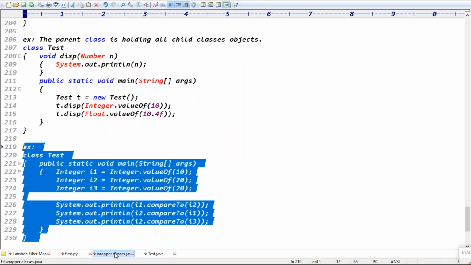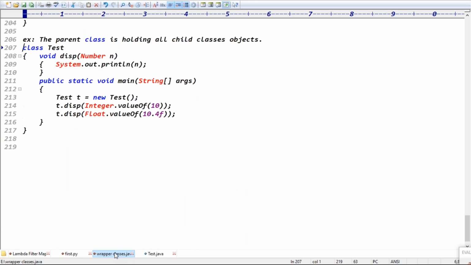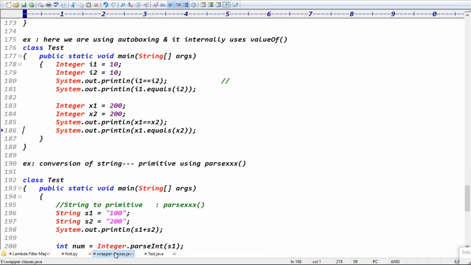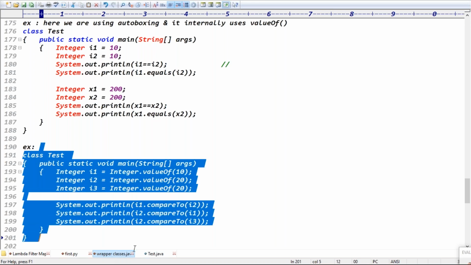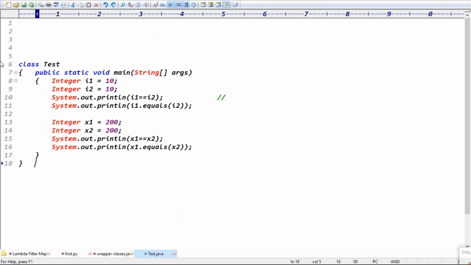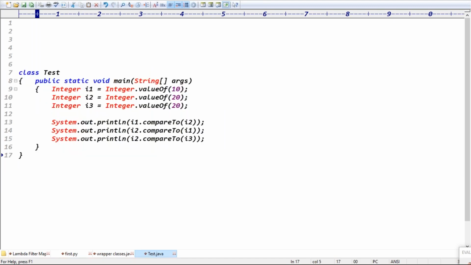Next one is the compareTo method. What is the purpose of the compareTo method? It will compare the objects and return what type of data? Integer, sir. Yes, it returns an integer: positive, negative or zero, right? Because if both are the same, it returns zero. If the first value is bigger, it returns positive. If the first value is lower, it returns negative, right? Exactly. Positive and negative, right? Exactly. Yes, i1.compareTo(i2).